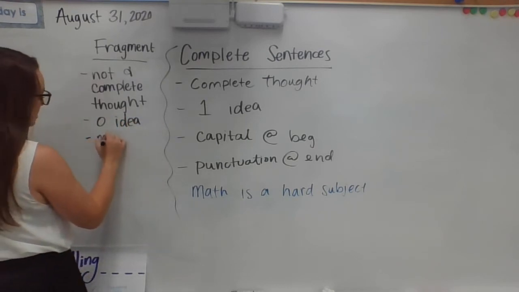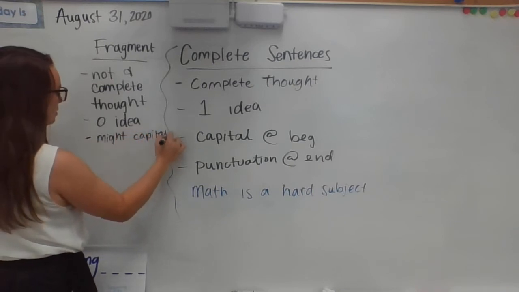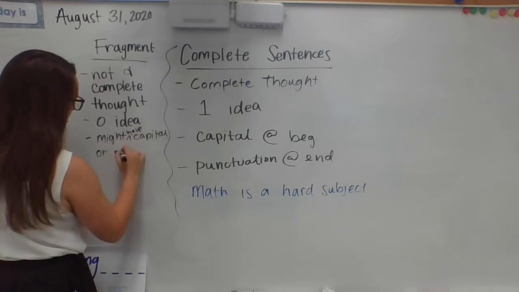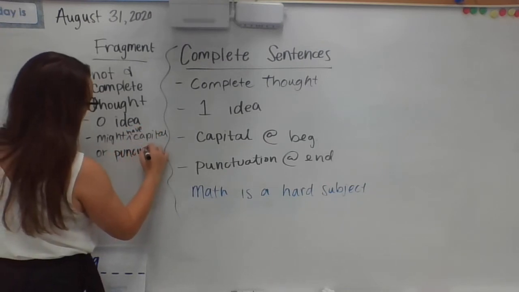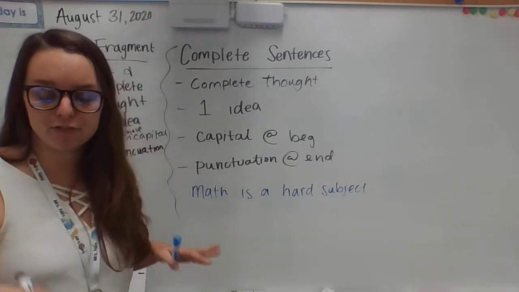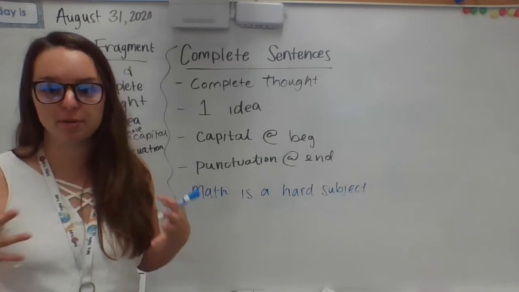It might have capital letters or punctuation. It might not. That's not something that you can look for to figure out if it's a fragment or not. Fragments might have a period at the end. They're still a fragment because they're not a complete thought.